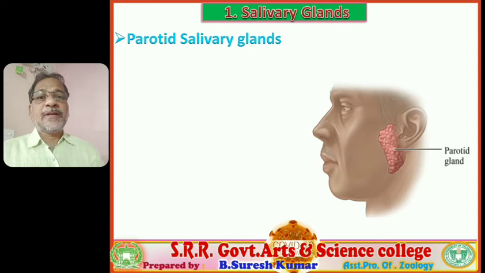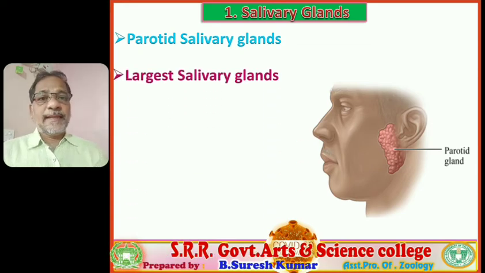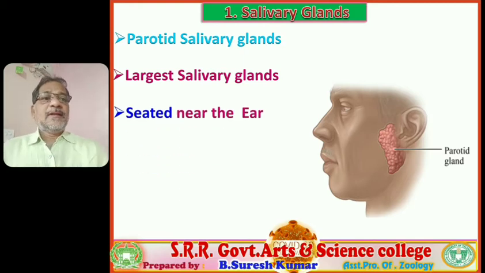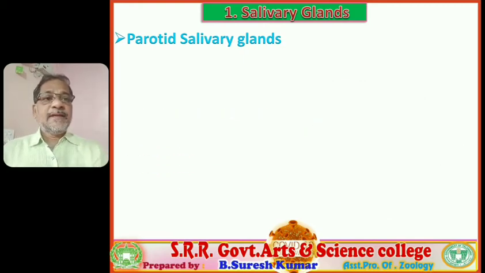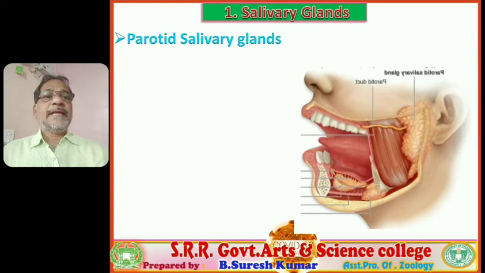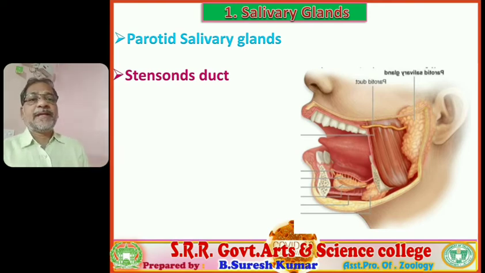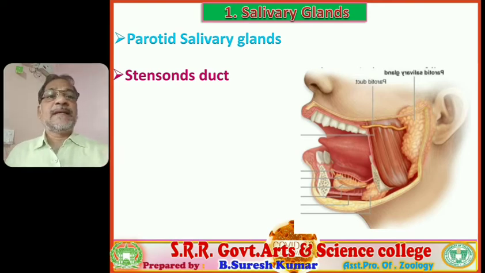Right, next we'll discuss each and every salivary gland. This is the parotid salivary gland. Observe mainly the location. It's seated near the ear, one on either side. It is the largest salivary gland, and the parotid glands open into the oral cavity by means of a duct called the Stenson duct.